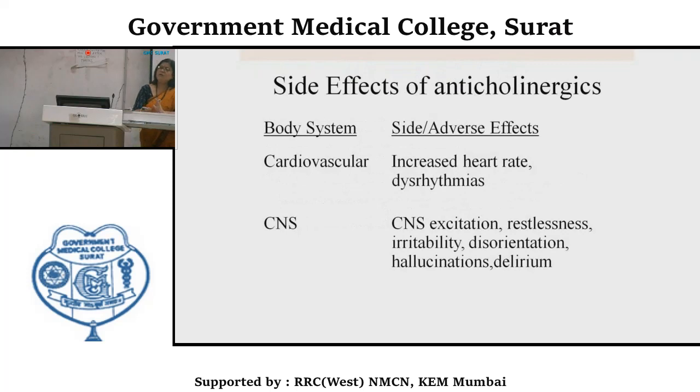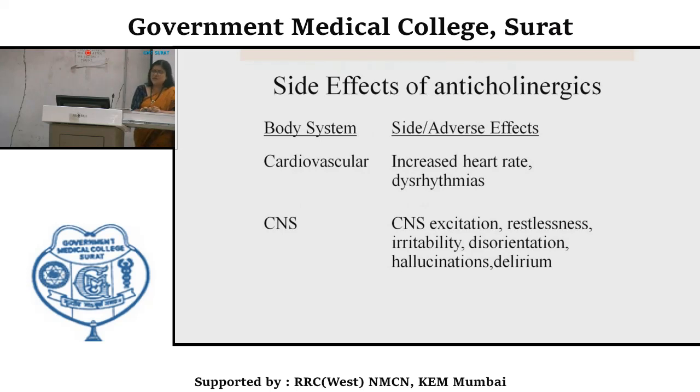Now we can see the side effects of various anticholinergic agents. If you understand the pharmacological actions, then you can very well understand what the side effects of these agents could be, because side effects are mainly because of exaggeration of their pharmacological actions. So the first body system is the cardiovascular system.